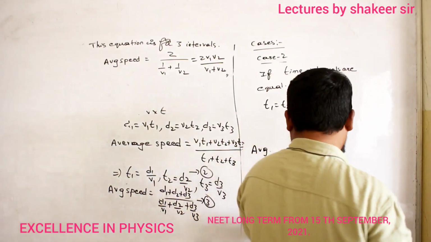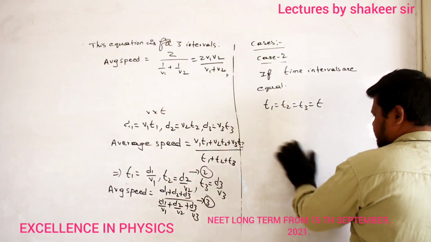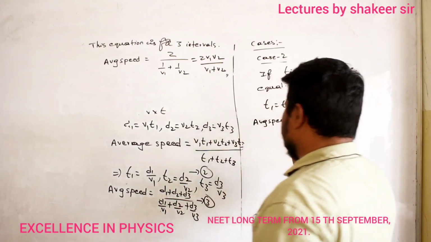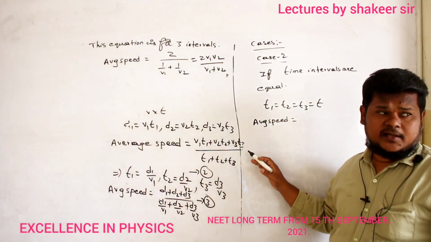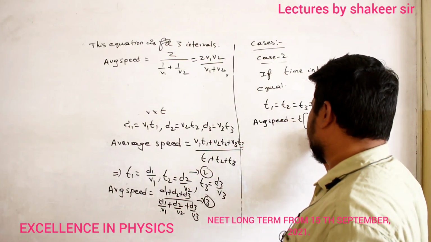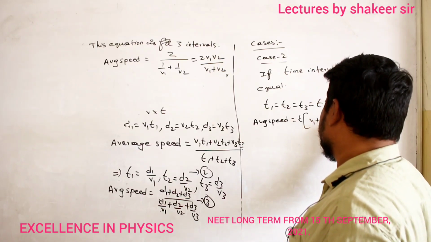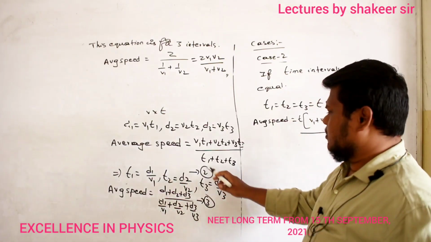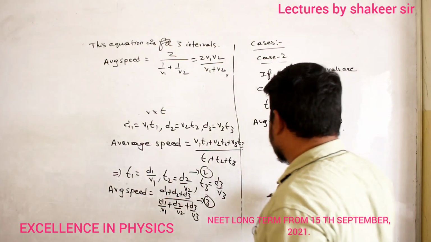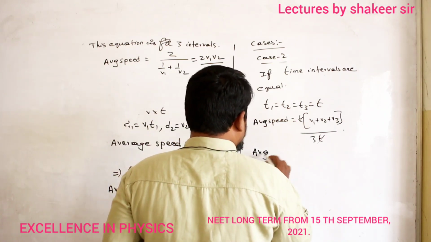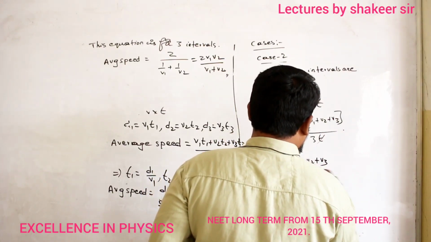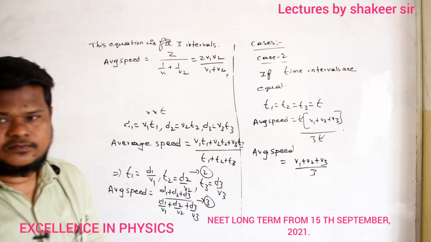Now let us see how I can modify this one. So average speed is equal to, how can I write? Times are equal, so here I can take time common out of this total equation. So T times V1 plus V2 plus V3, divided by T plus T plus T, 3T. So T and T get cancelled. So average speed is equal to V1 plus V2 plus V3 divided by 3. That is my equation. Understood now?